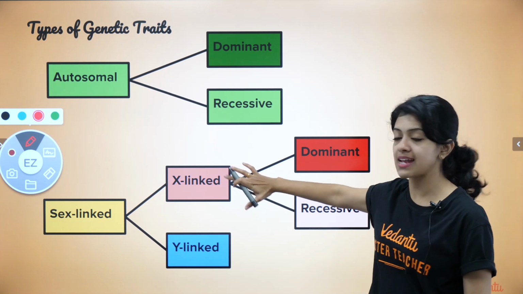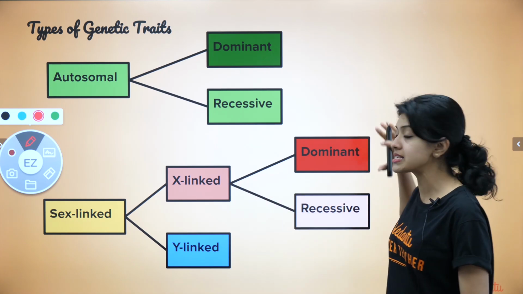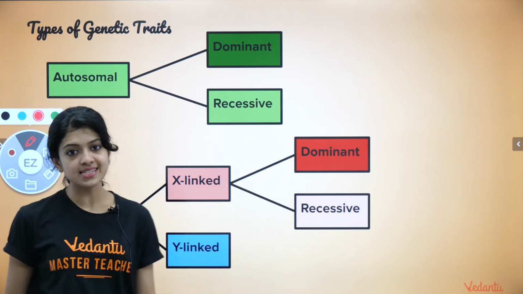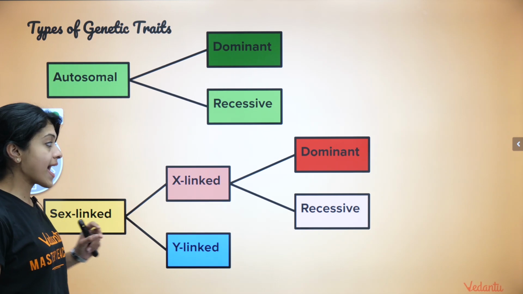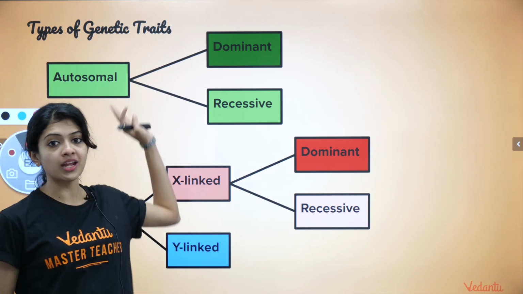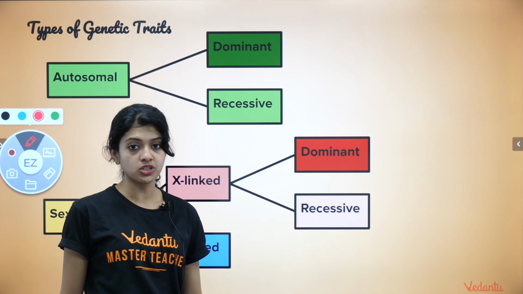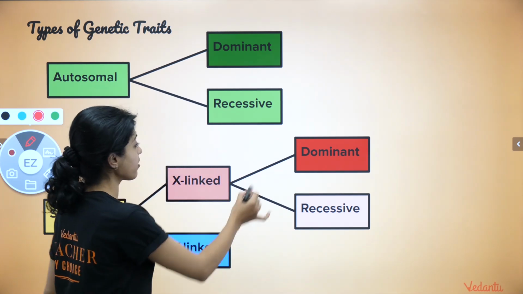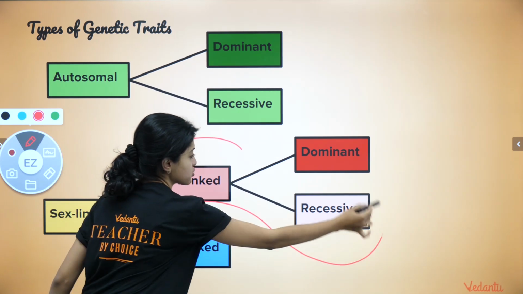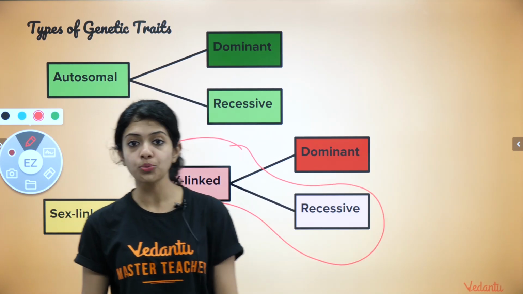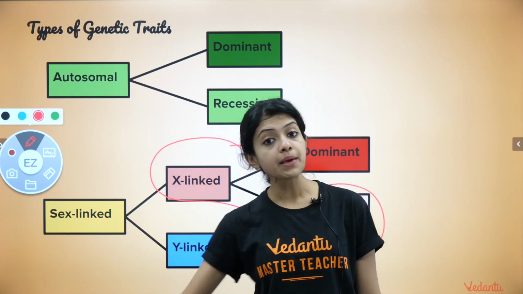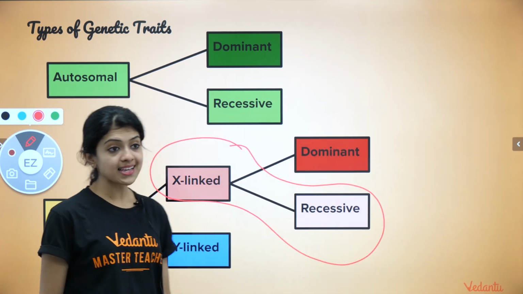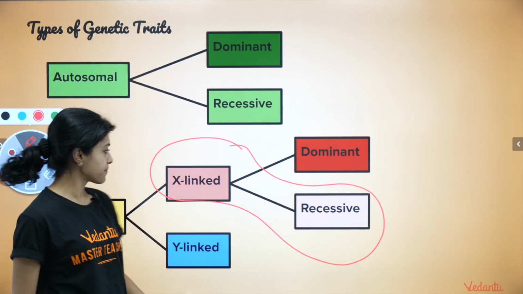Now again, X-linked inheritance could either be dominant or recessive, right? So have a look at that, just understand it before we go ahead. And the main category of genetic traits among these that we have mentioned, which your ICSE syllabus is focused on, are the X-linked recessive traits. The examples for which we have seen in the previous session, hemophilia and color blindness. Remember, both of them are X-linked recessive traits.